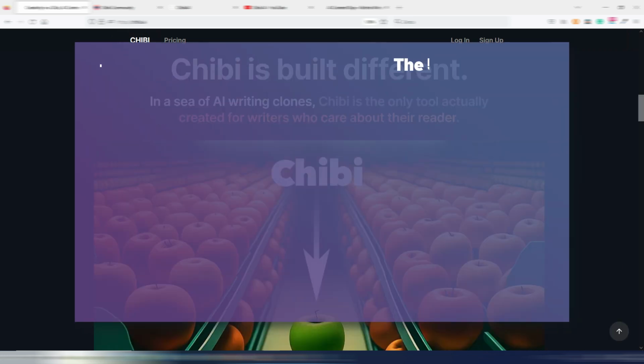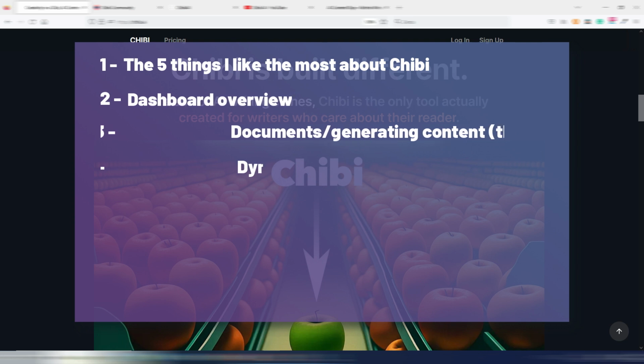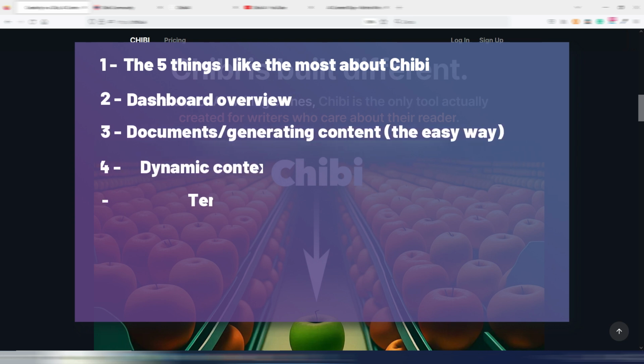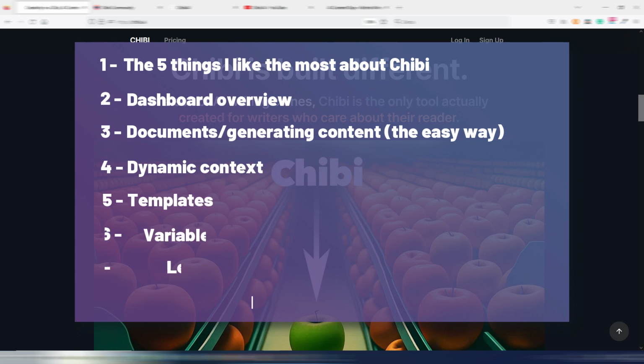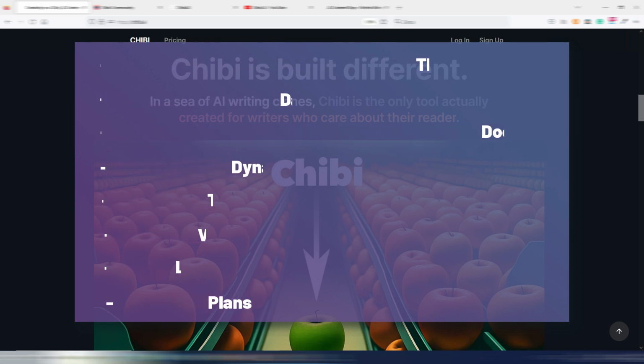So I will start talking about the 5 things I like the most about Chibi very quickly. I will show you the dashboard overview. I will show you documents and how to generate content the easy way with Chibi. I will show you dynamic context. It's something unique for this tool. I will show you templates, and here again there is something really interesting because you can customize every single output for your specific needs. I will show you variables. I will talk about leads and what they are and how you can use them in your content, and then I will talk about plans and pricing.